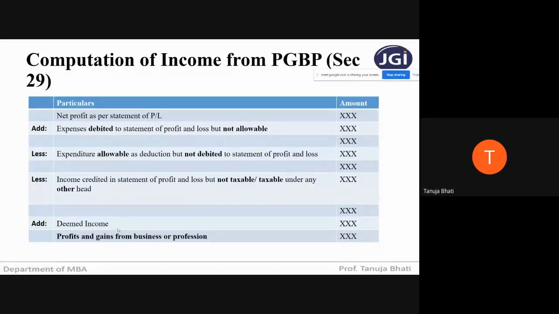Next, we need to add deemed income. Deemed income is not a regular income, but something which we have considered as income, which we are not going to receive at all, or we receive it subsequently. Those become our deemed income. It is not a source of regular income. So all the deemed income has to be added. Whatever remains is the profits and gains from business or profession, and on this income we are going to charge the income tax that has to be paid by the SSC carrying out business or profession.